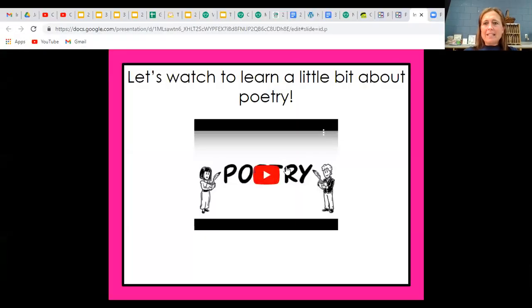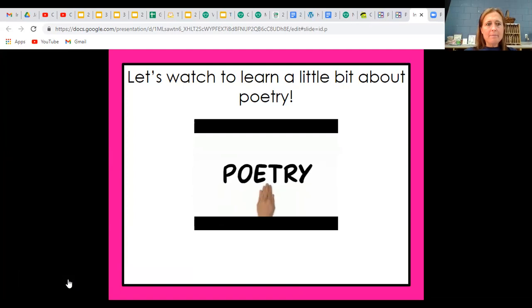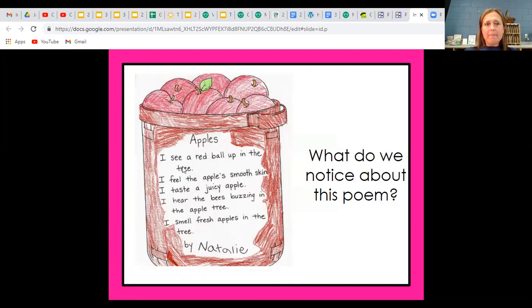Okay, so let's continue. As you could see, there are many types of poetry. We don't want to watch the video again. We are going to look at two poems today. The first one is called Apples. I see a red ball up in the tree. I feel the apple's smooth skin. I taste a juicy apple. I hear the bees buzzing in the apple tree. I smell fresh apples in the tree.